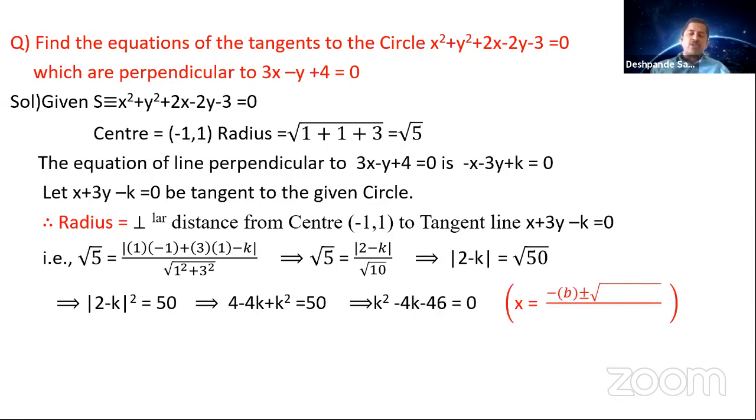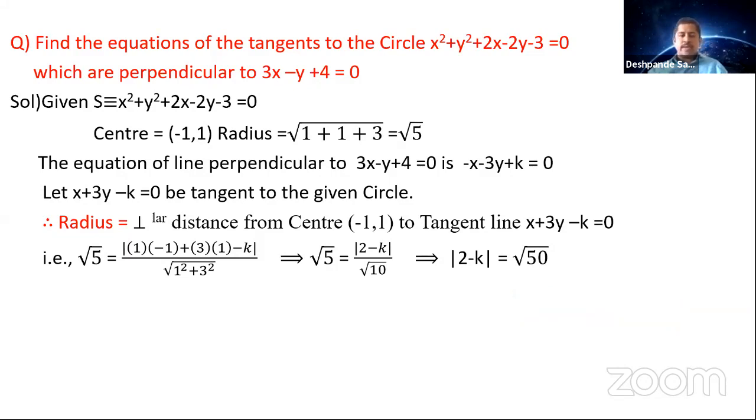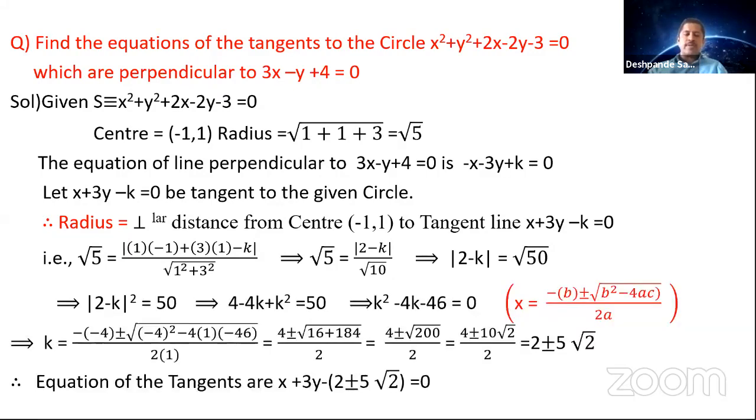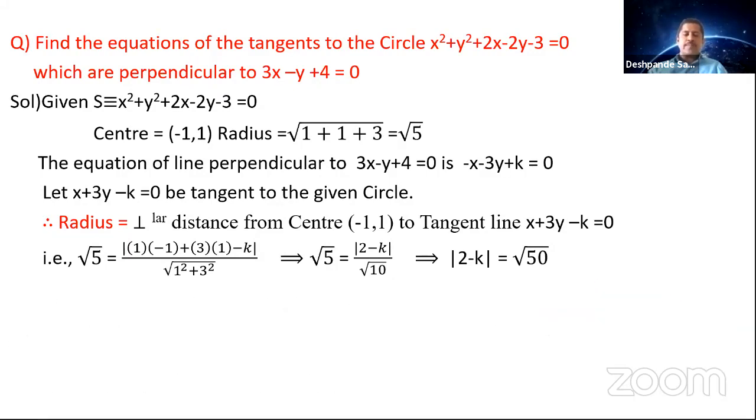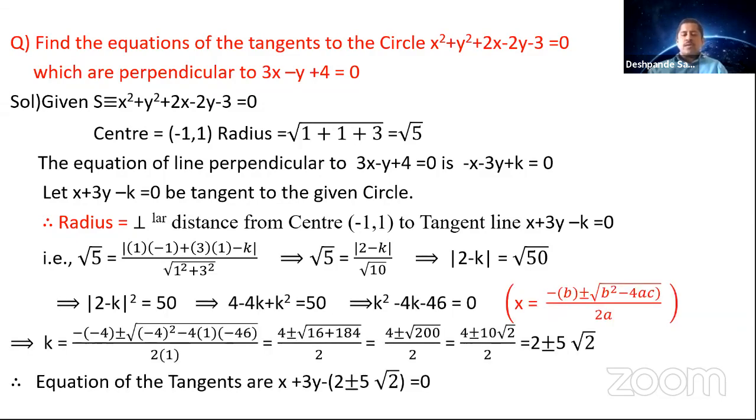So what sort of equation you got? You got a quadratic equation in k. So how to get the roots? You got a formula minus b plus or minus square root of b square minus 4ac by 2a. So use that formula here. The value of a is 1, the value of b is minus 4, the value of c is minus 46.